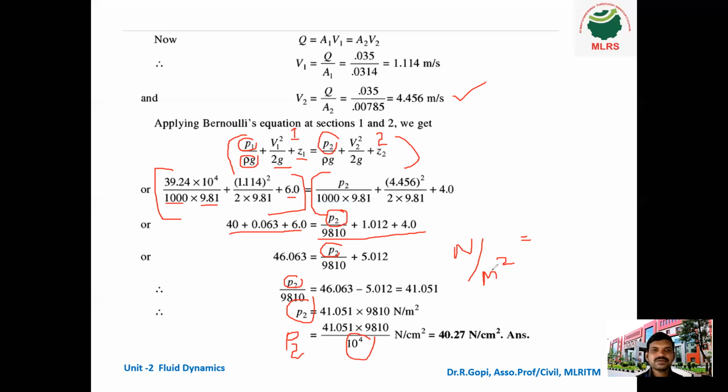That's Bernoulli's equation, P by rho g plus V square by 2g plus Z equal to constant. That is constant everywhere in the pipe flow. It will not change. So the section 1 head and section 2 head are both the same. It is a constant value. So the final answer is 40.27 Newton per centimeter square. So this is the final value.